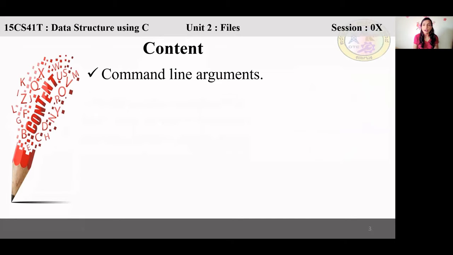Any idea what is command line? Can anyone tell what is command line? Have you seen command line? For example, how are you executing programs now, via an IDE?